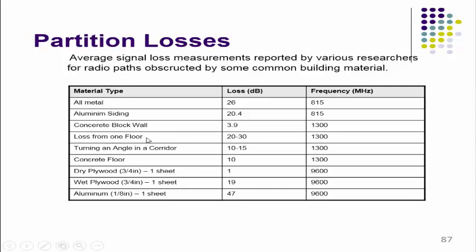Loss from one floor is between 20 to 30 dB at the same channel frequency, 1300 megahertz. Then turning an angle in a corridor, the loss is 10 to 15 dB at the same carrier frequency, 1300 megahertz.